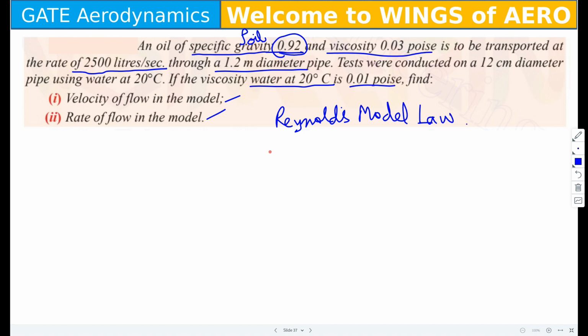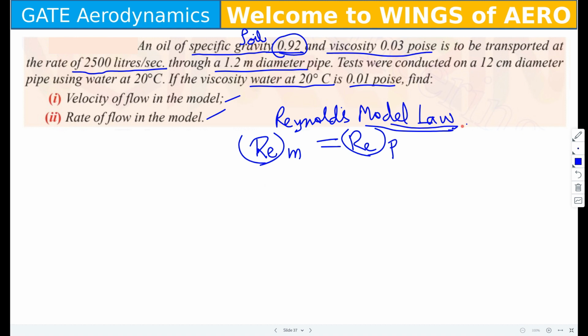The Reynolds model law says that the Reynolds number of the model is the same as the Reynolds number of the prototype. This is for any kind of similarity, maybe dynamic, kinematic or geometric. Always the model has to be equal with the prototype. That is the main concept of the model laws.